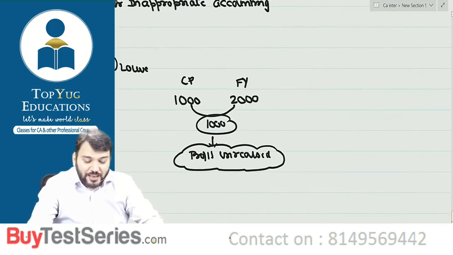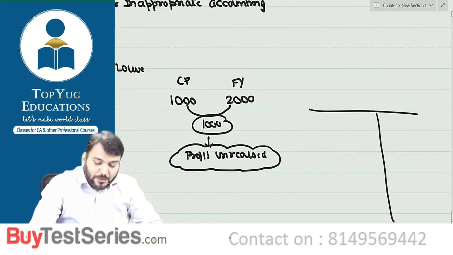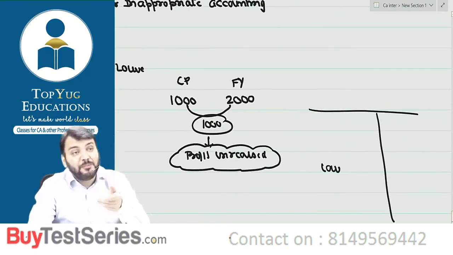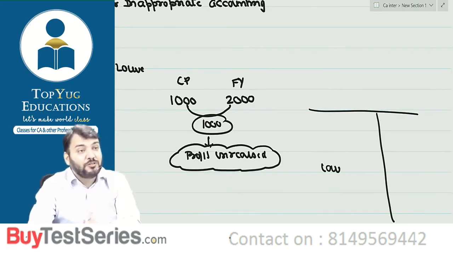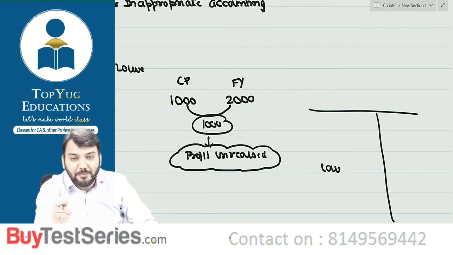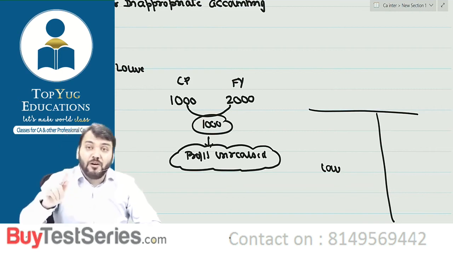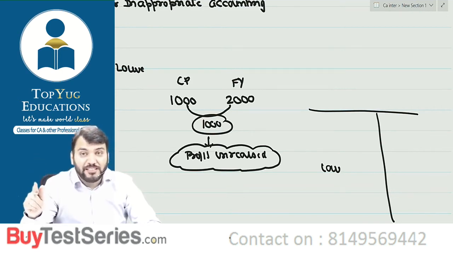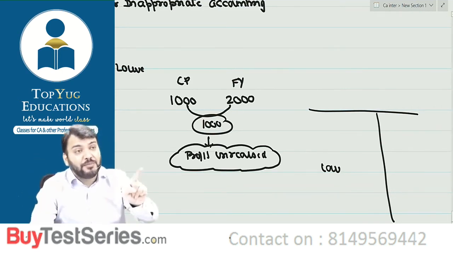Just try to understand, if you have recorded lower profit, whether any investor will be attracted with this. When you are saying lower, you are thinking from income tax point of view. I'm not teaching you income tax act. Income tax we pay on taxable profit, not on book profit.